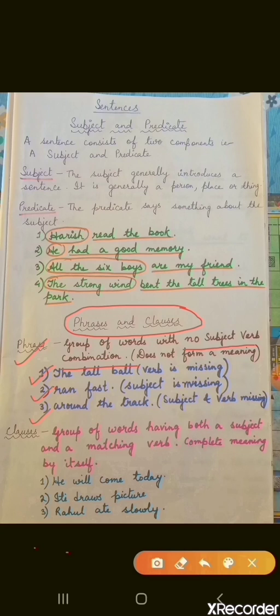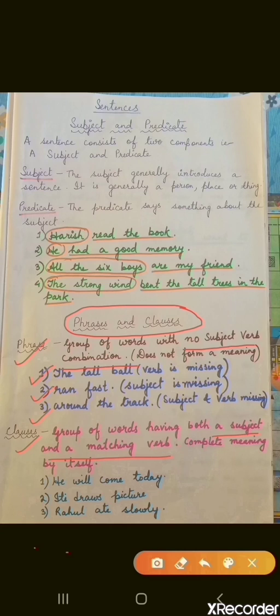All right, now let's move on to clauses. Now clauses are the opposite. Clauses means there will be a group of words having both a subject and a matching verb. There will be a subject and there will be a matching verb. It will be a complete sentence, and we will get the meaning completely.